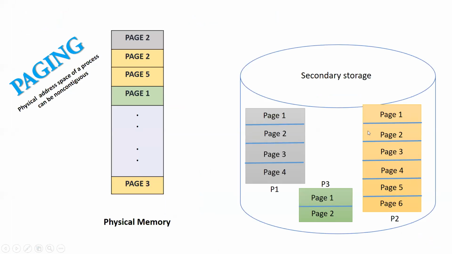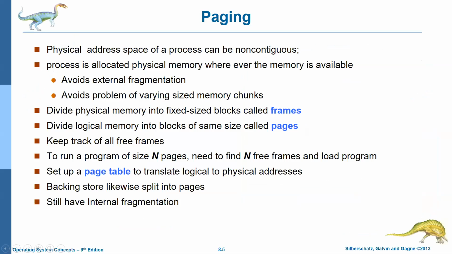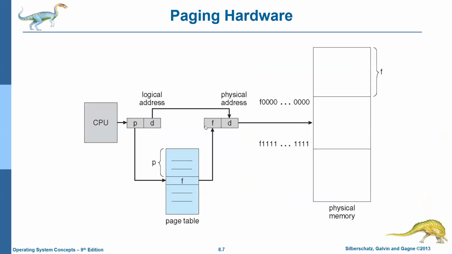If I want to access page 3, which frame must I refer to? I must go to the last frame. How can I get it? I can get it by referring to the page table. There is one page table for one process, in which I get which pages are in which frames. So once the CPU generates page number and offset, I must convert this page to frame.